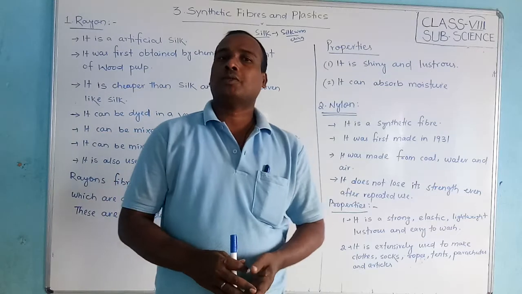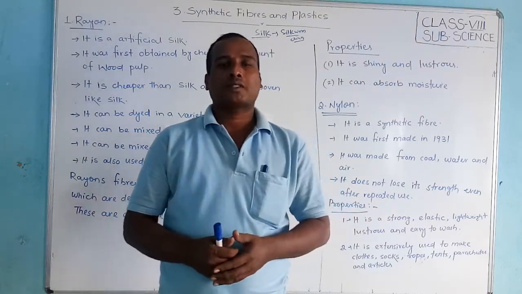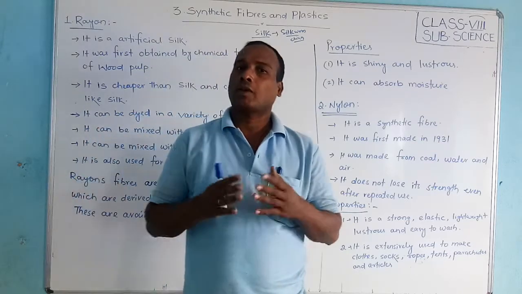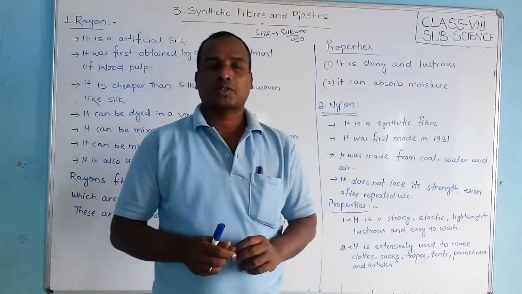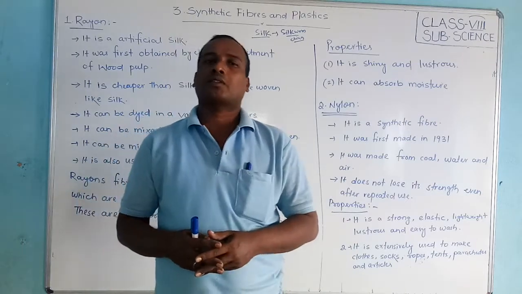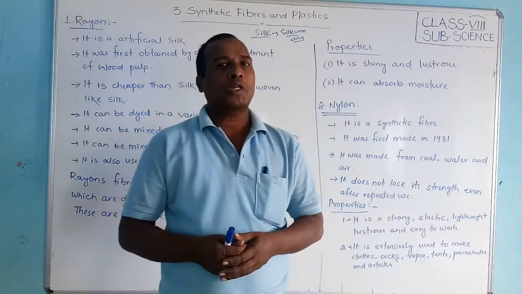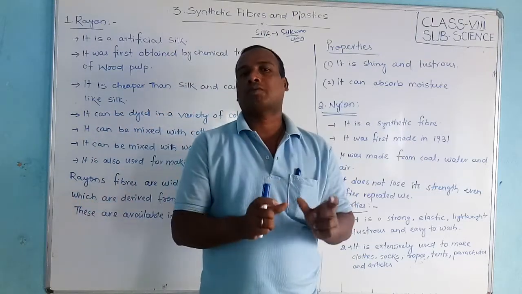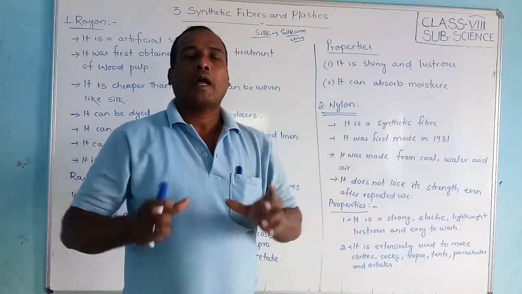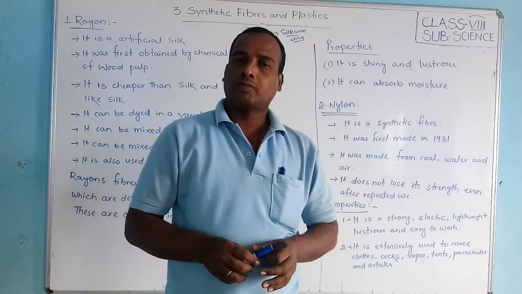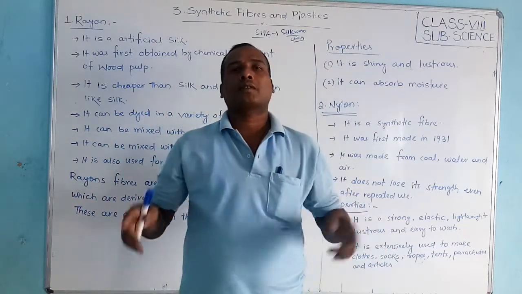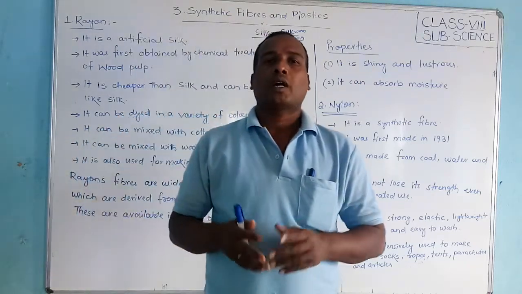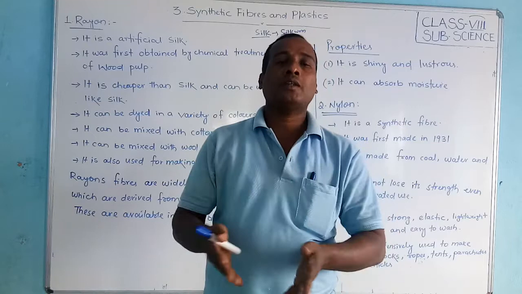In the previous video you learned what synthetic fibers are, and especially what polymerization and monomers are. I gave more examples of how we prepare a polymer. Poly means many. Whenever small units of monomers combine together, they form polymers, and from polymers we make synthetic fibers. There are different types of synthetic fibers, which are made by human beings in industry.